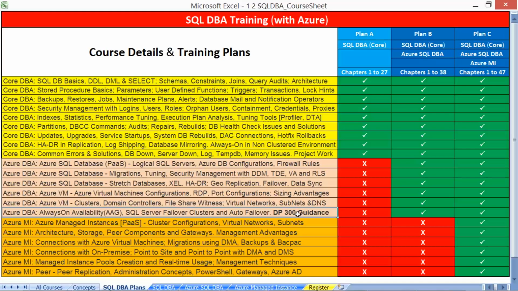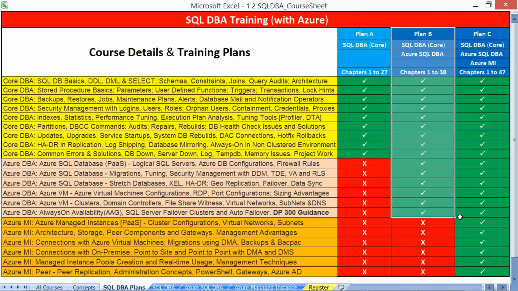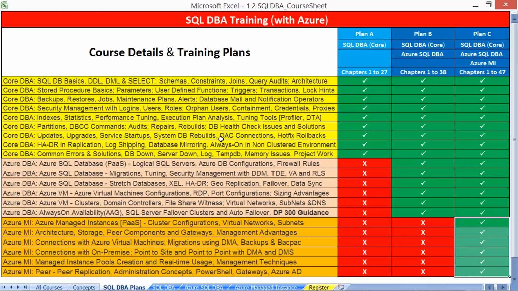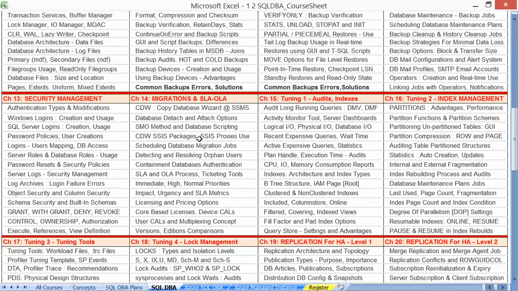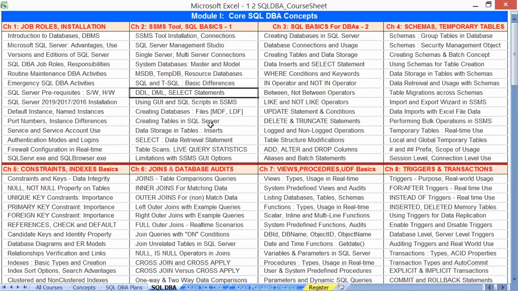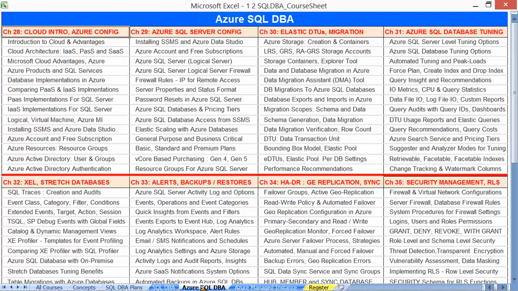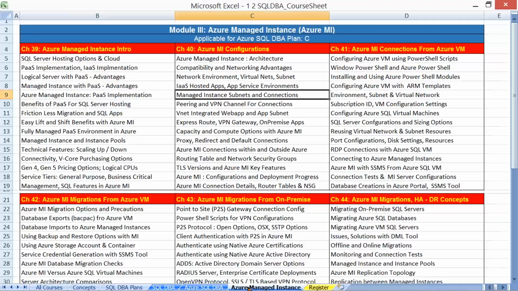If in case you are planning to get into more concepts, more experience, then yes, you may go for plan C, Azure MI. After you complete the B, only the difference part you will take at that time. The complete curriculum available here right from chapter 1. Complete curriculum is included in the notes that you will see as a download link at the bottom of this video. The complete information available with all the contents and the curriculum.